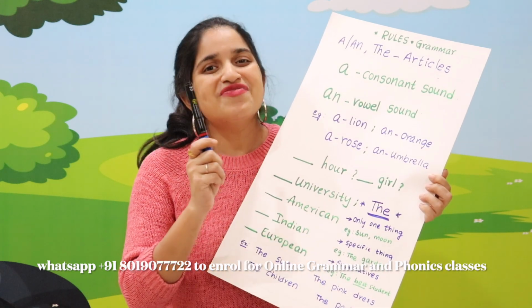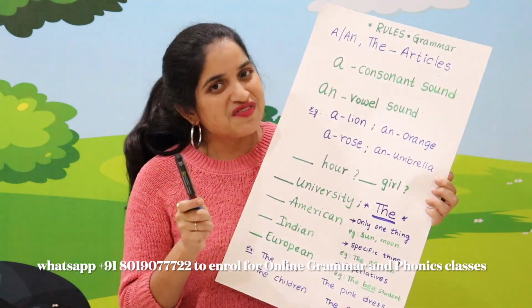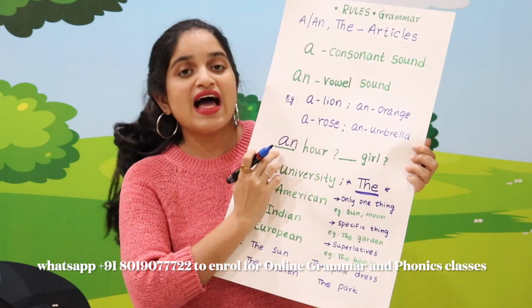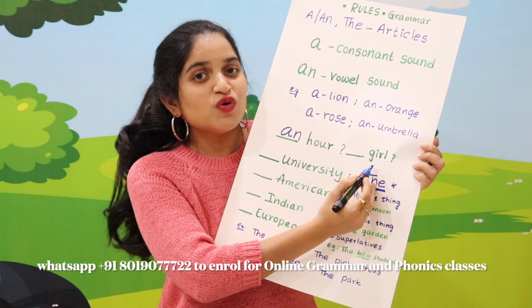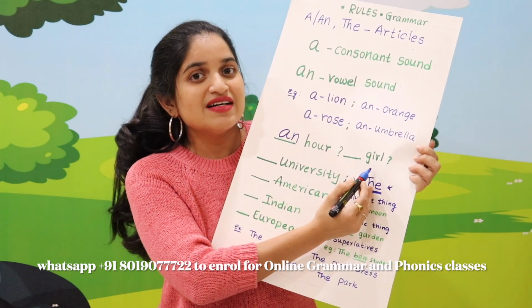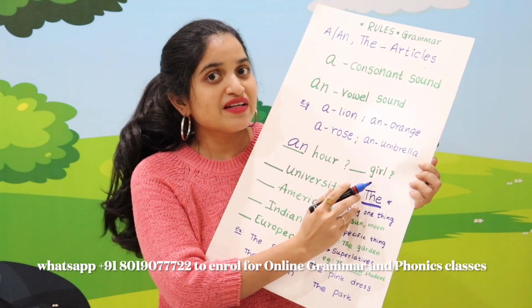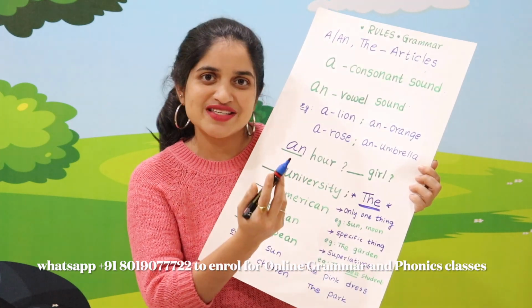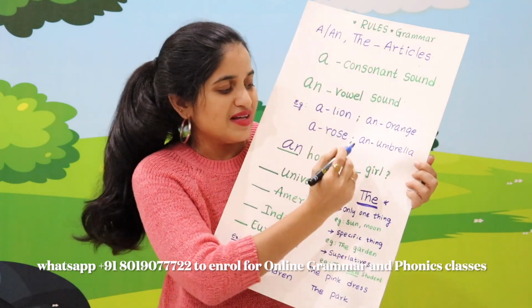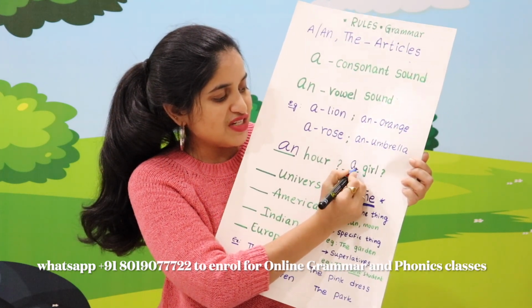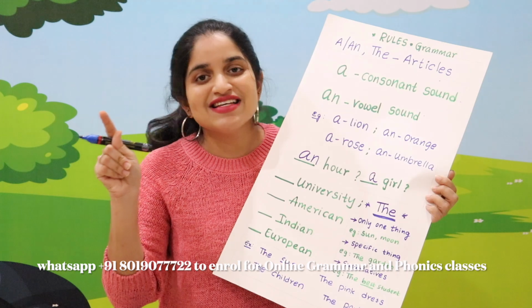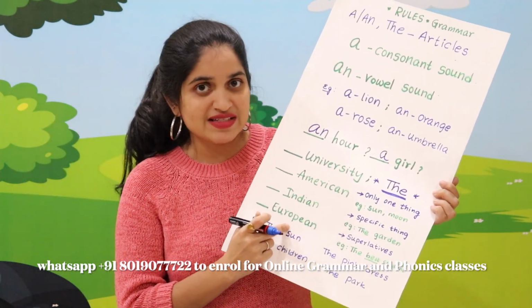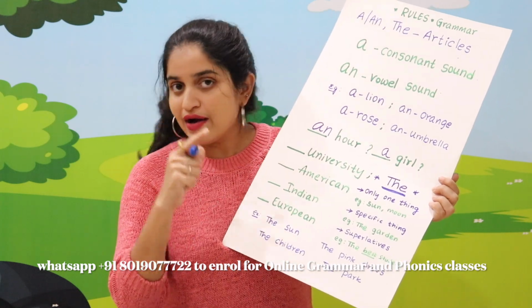It's a vowel sound. Then you have to write an. So it's an hour. Can you read out this word, children? It's a girl. If you look at the initial sound of this word, it's g, which is a consonant sound. Then you have to write the article a girl. She is a girl.